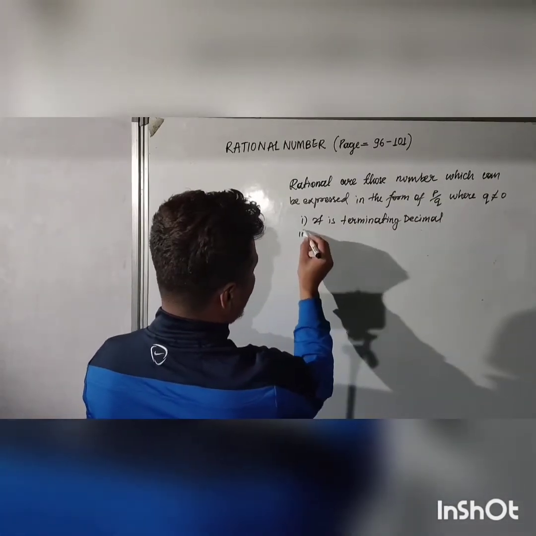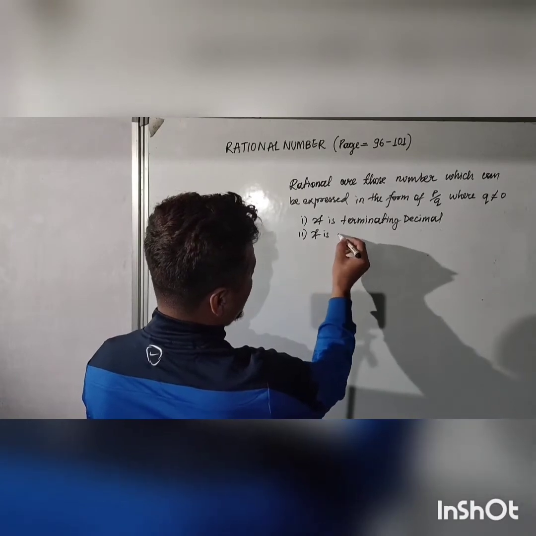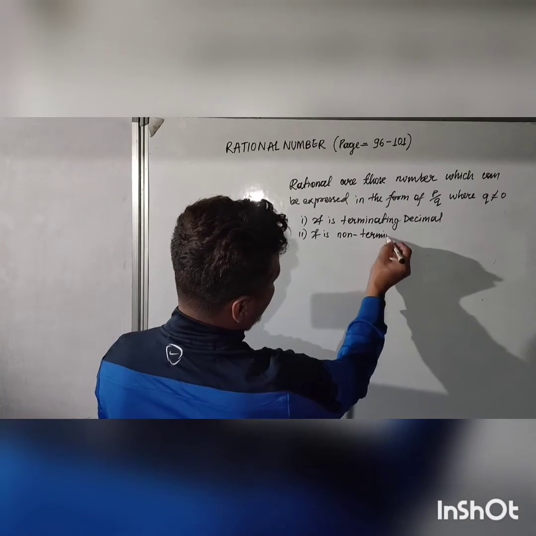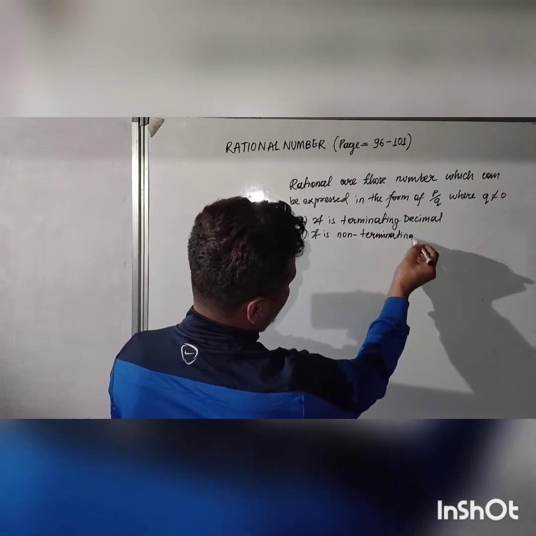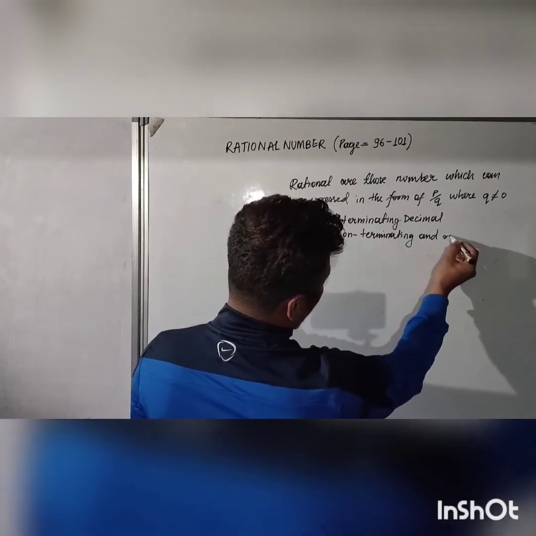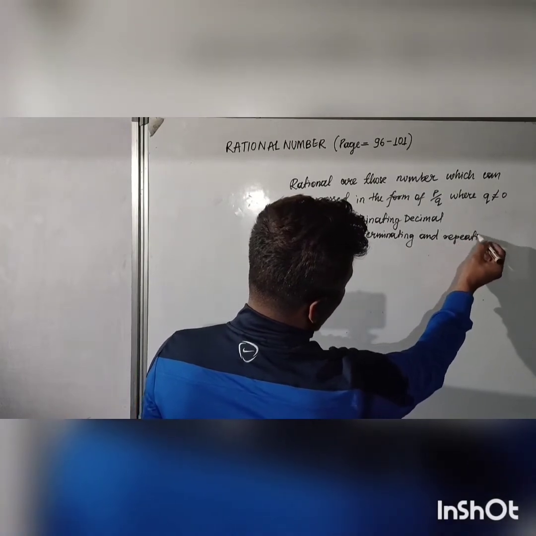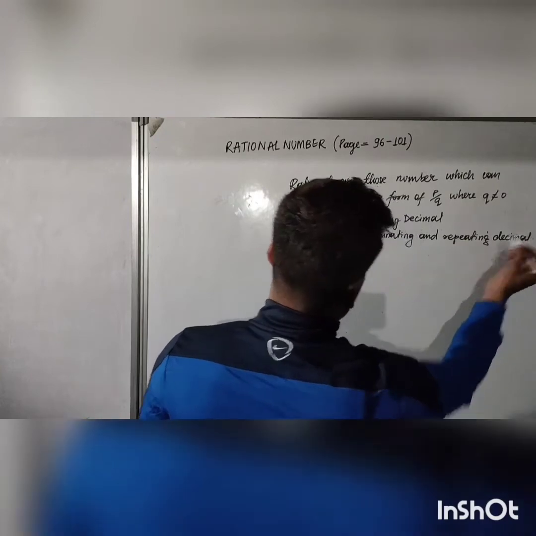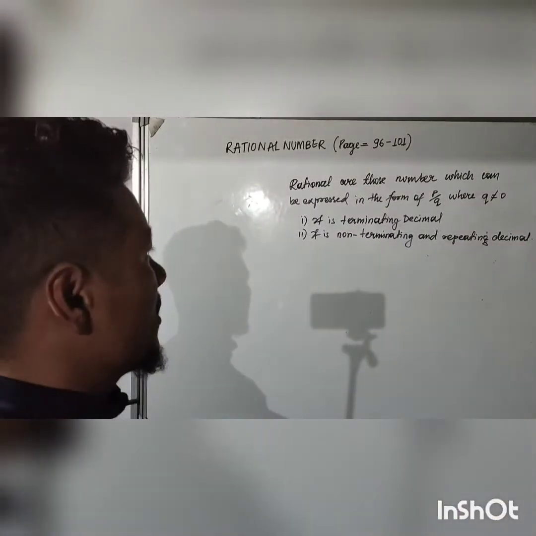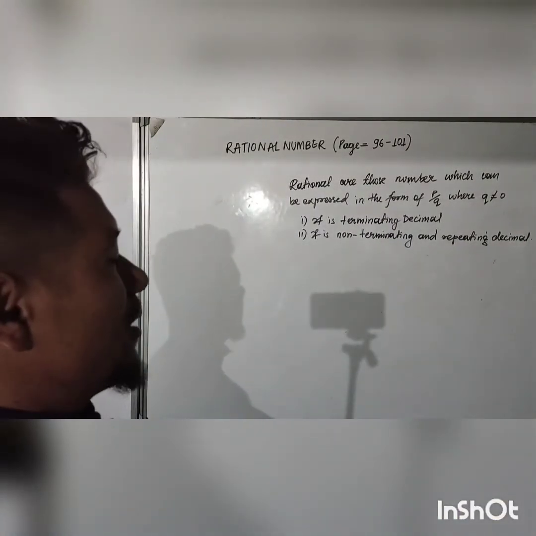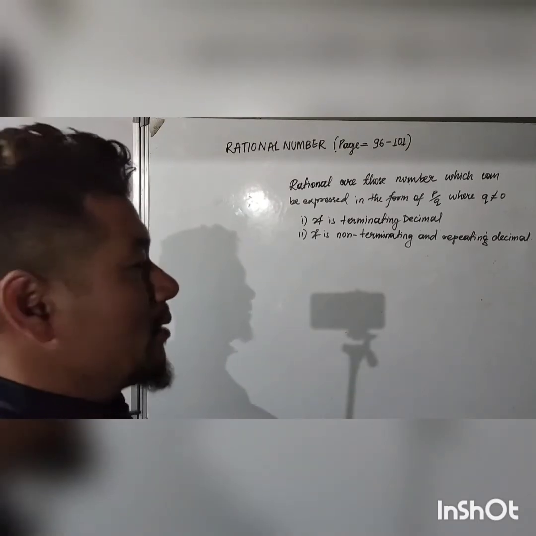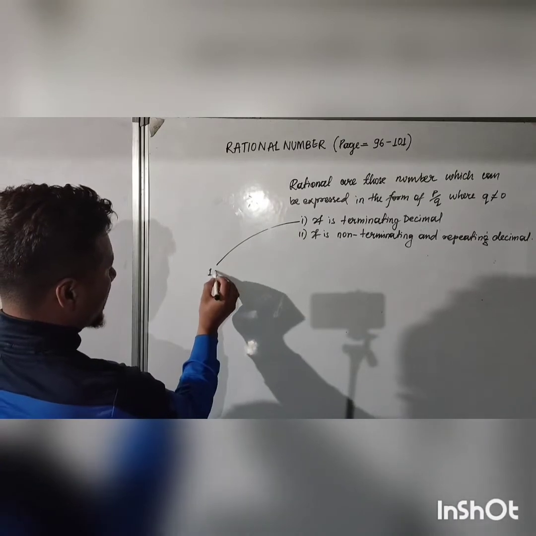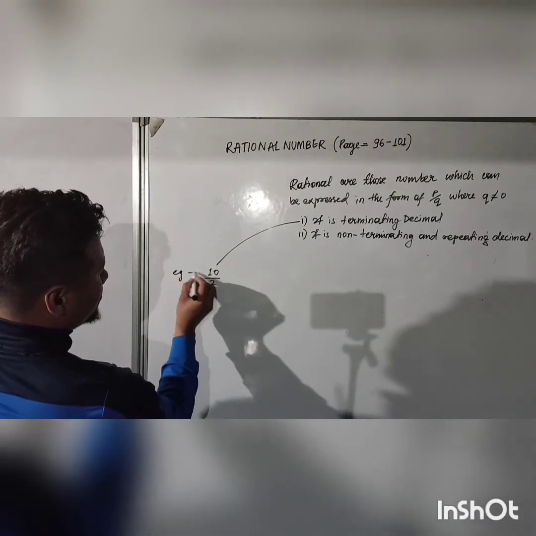It is a terminating decimal. Number two, it is non-terminating and repeating decimal. So the two conditions for any rational number are that it is a terminating decimal, or it is a non-terminating and repeating decimal. An example of this is, suppose you divide 10 by 2, you will get